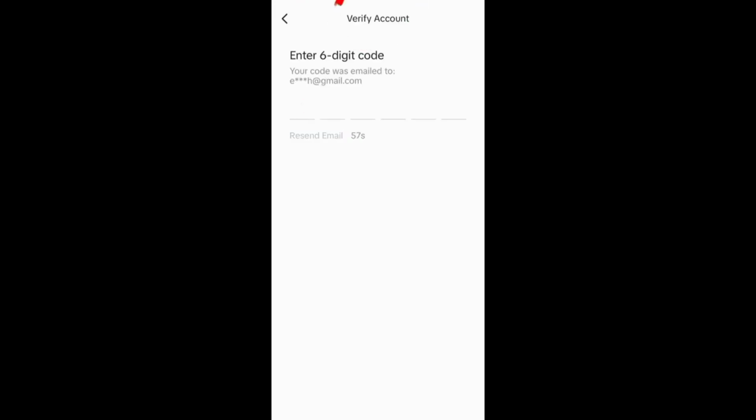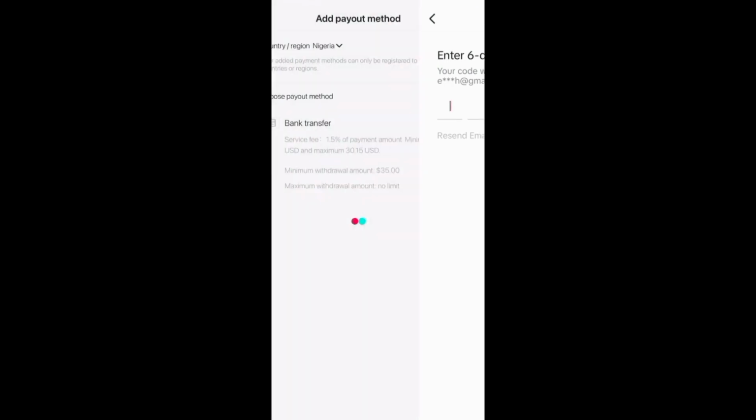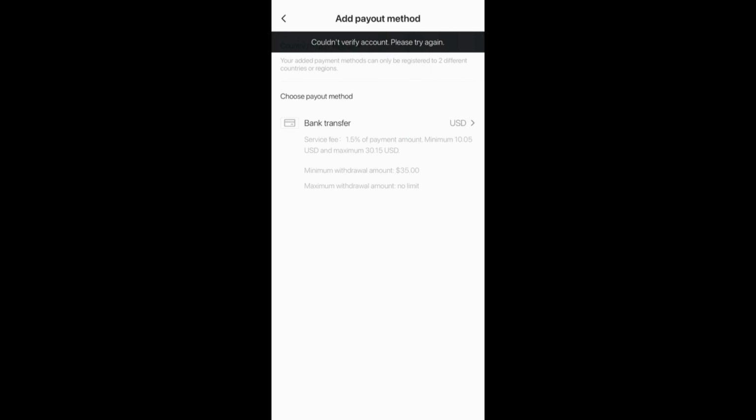But before that, you're going to verify the account. That's what we're about to do right away. They will send you a code and you have to input the code. Once you do all this, you are good to go. Just input the code and your account will be verified. Once it's verified, you can start making money from TikTok.